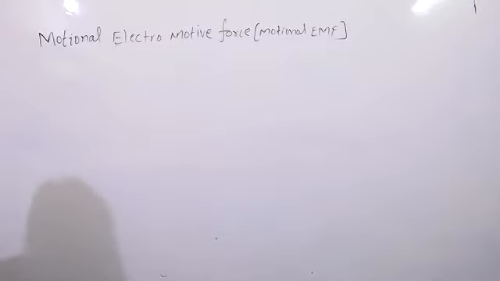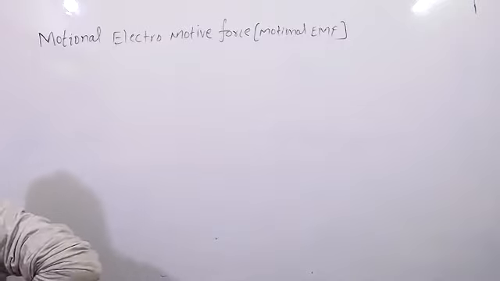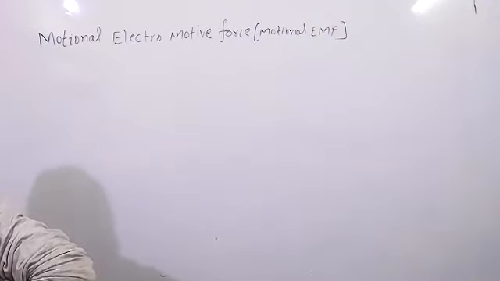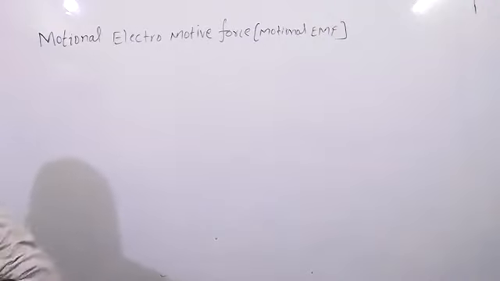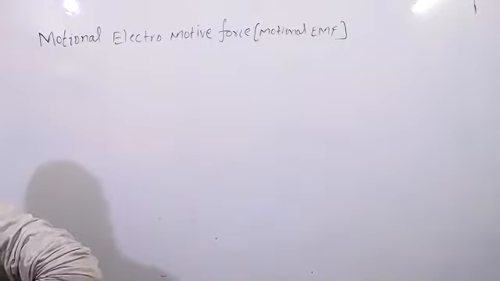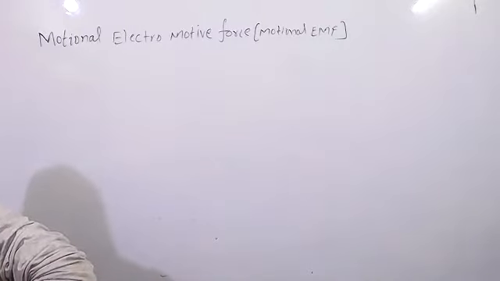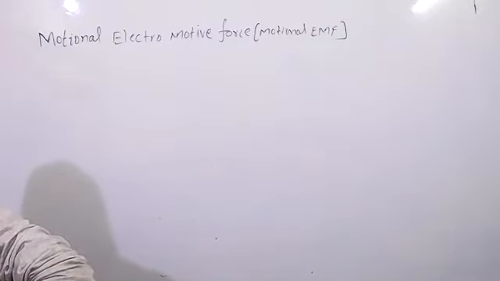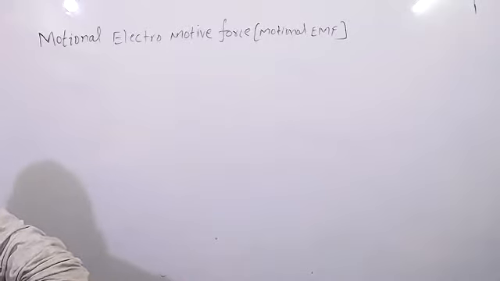So we know electromotive force is produced due to the change in magnetic flux. It produces an electric field, like EMF. It produces current, induced current, induced electromotive force.